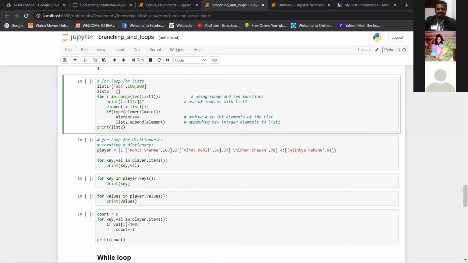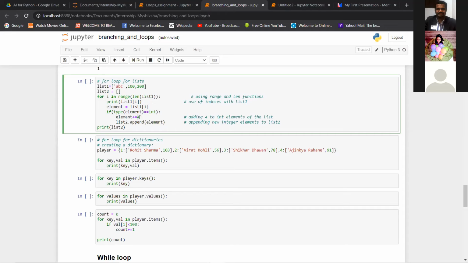So what we are trying to do here is assign every member of every iteration to a variable called element. Via this statement, we are checking if type of that element is int.